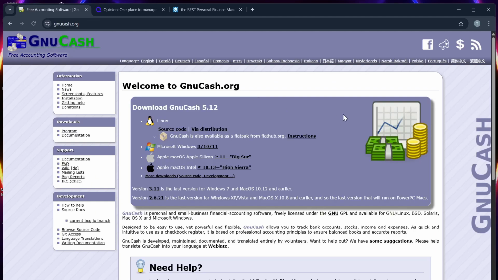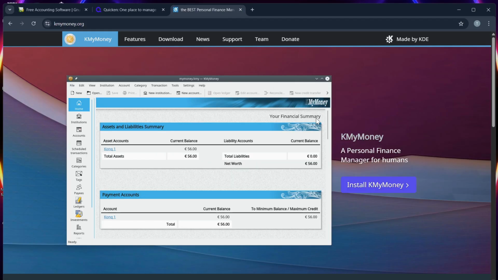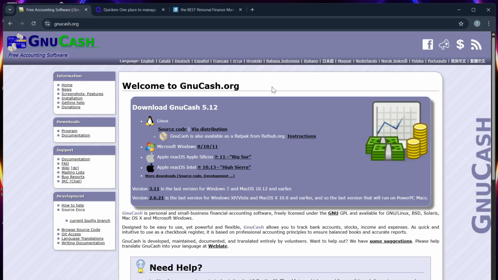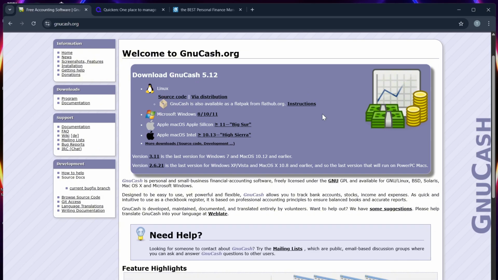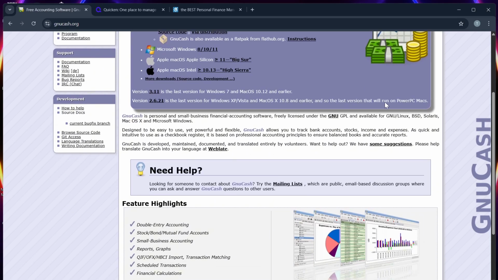Hello guys, in this video, we will talk about GnuCash, Quicken, and KMyMoney, and I will help you to decide which personal finance tool is better in 2025. So let's start with GnuCash. It is open source, free, and supports double entry accounting.